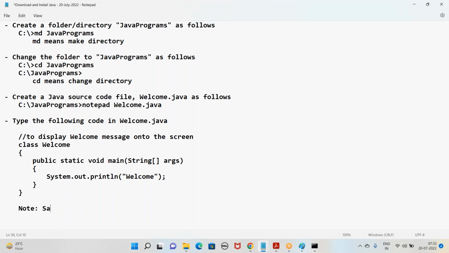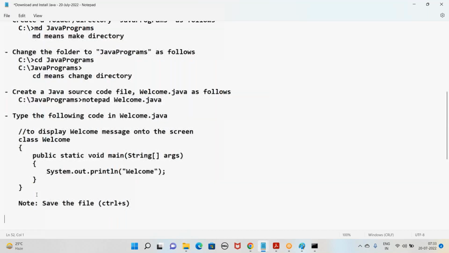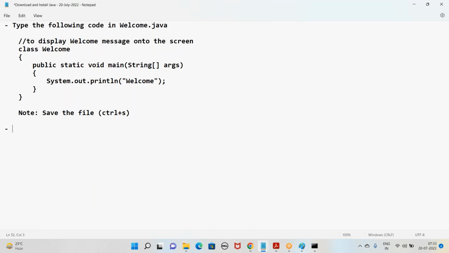Don't forget, we have to save the file compulsorily. Now, once we write the code, we have to compile the Java source code file welcome.java as follows.